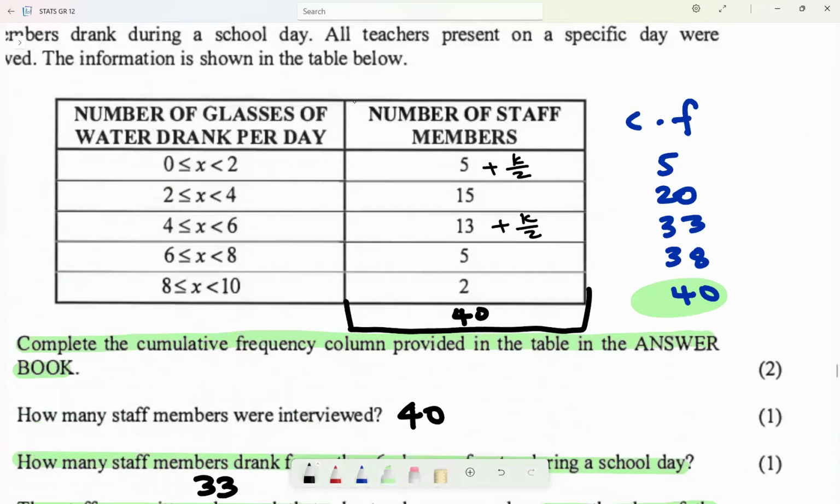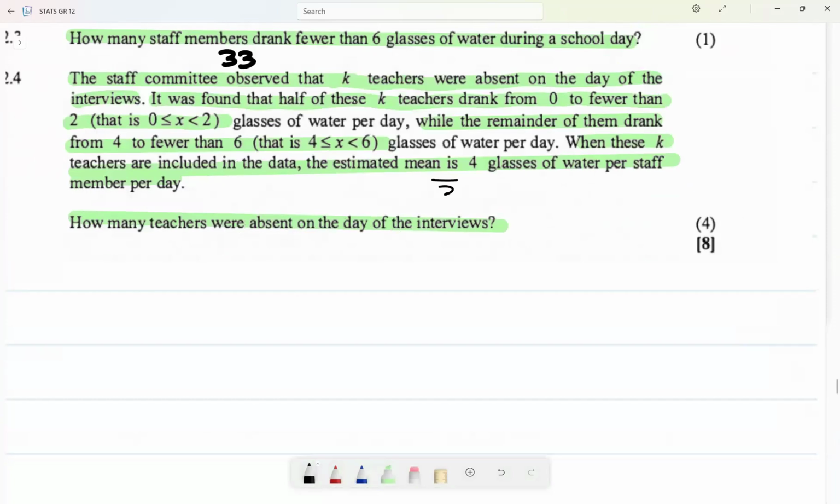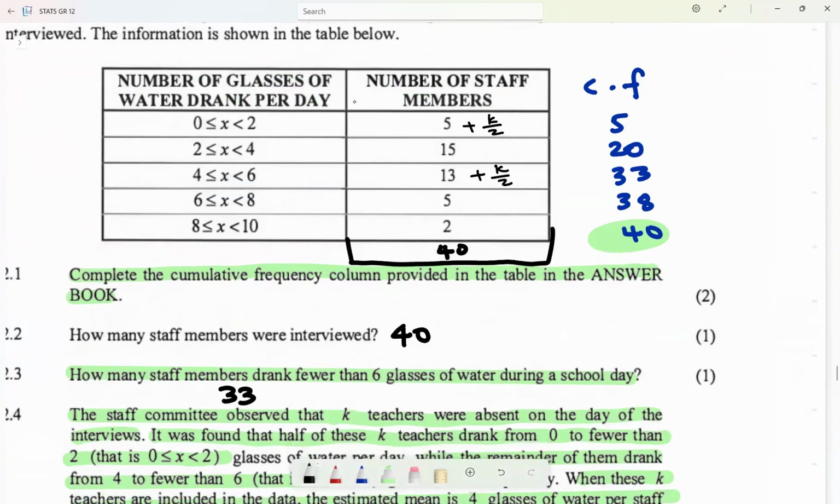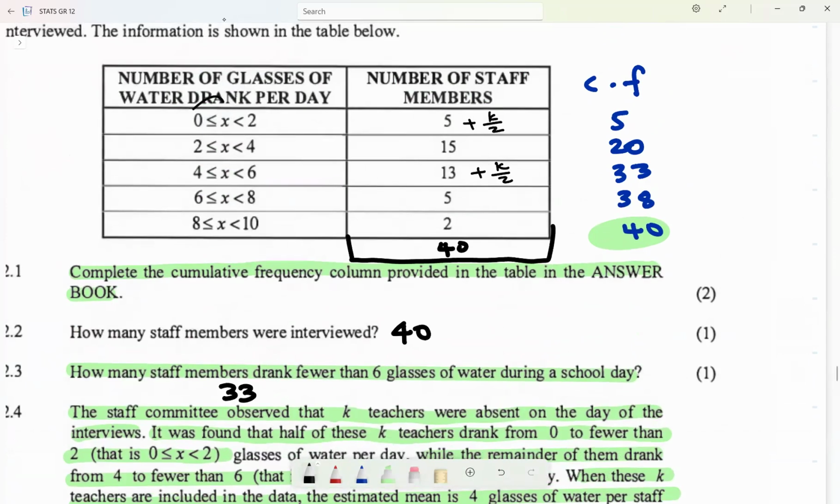And then they tell me that the estimated mean of them is 4. So how do I find the mean now? Remember how to find the estimated mean on this type of data. You need midpoint multiplied by frequency. What do I mean? The midpoint is the midpoint between the numbers here. 0 plus 2 divided by 2 is 1. 2 plus 4 divided by 2 is 3. 4 plus 6 divided by 2 is 5. Can you see?